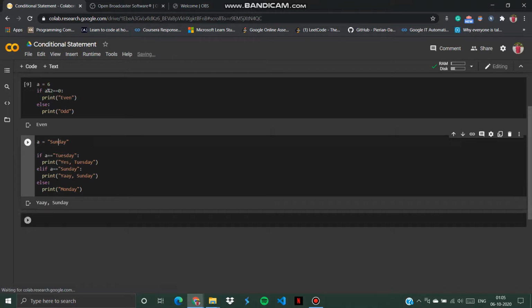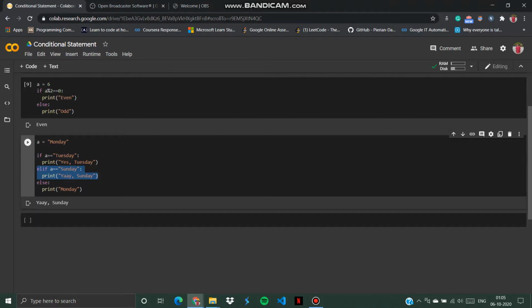Now suppose I change the value over here to Monday. Here's a spelling mistake, Monday. So what happens? It will check the first condition, whether it's a Tuesday. False, it was not satisfied. Then the control will be shifted to the elif condition, to check whether this condition is satisfied or not. This condition was also not satisfied because the value of a is not Sunday, right?